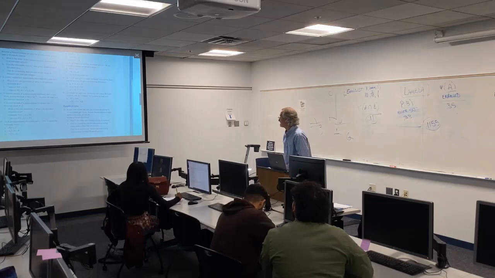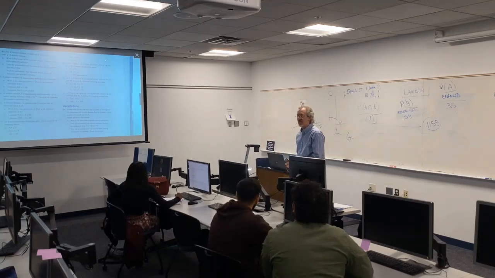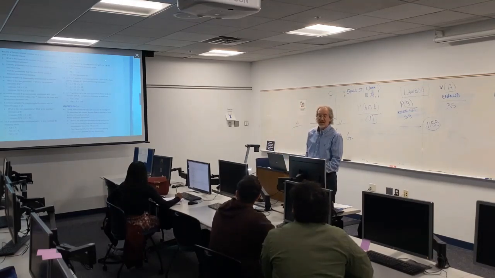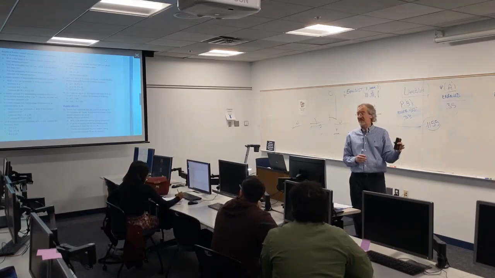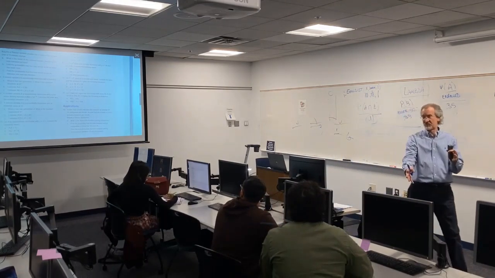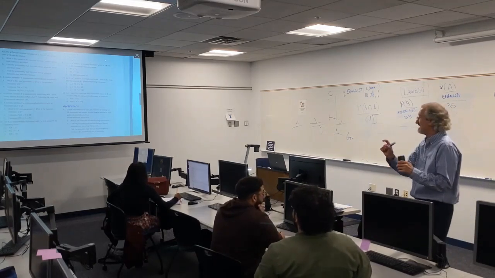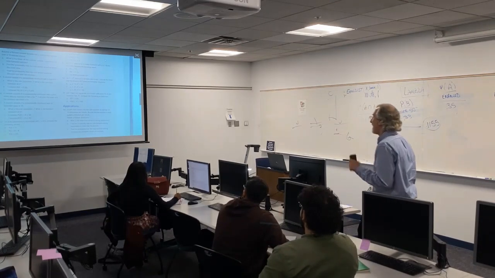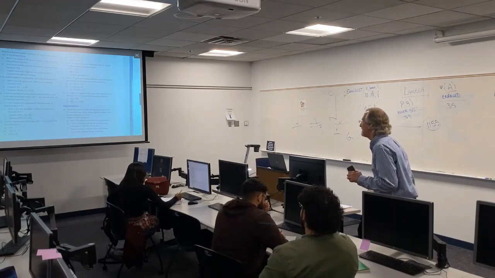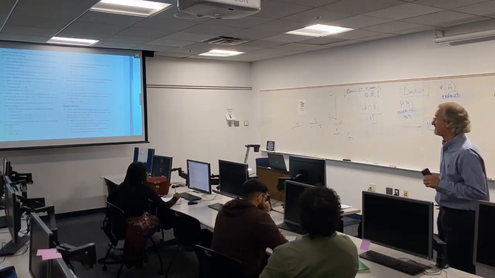Part B says, find the probability that the time between eating mosquitoes is more than 15 seconds. Now notice, it's not asking you to find the probability of the bats eating 5 mosquitoes in the next 2 seconds. It's asking you the probability of the amount of time between eating mosquitoes, 15 seconds. Find the probability that the time between eating mosquitoes is more than 15 seconds.